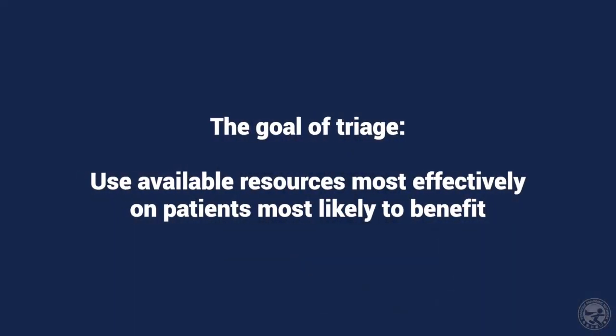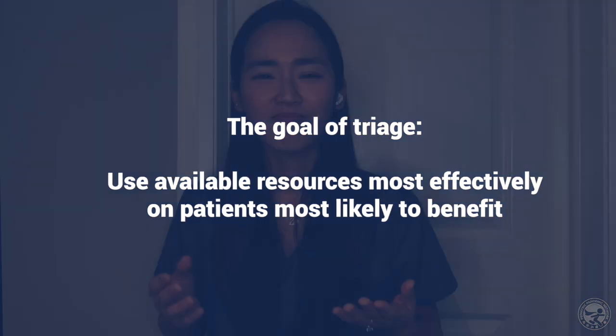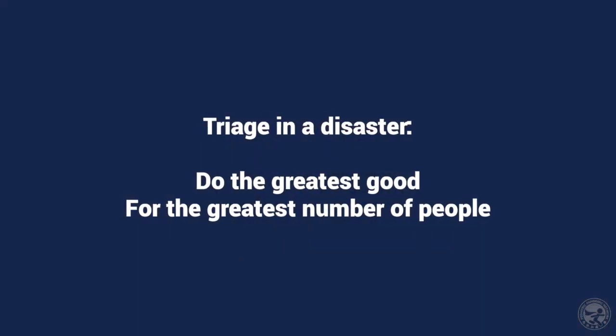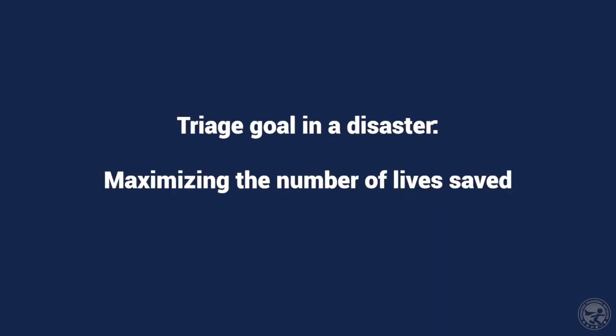The goal of triage is to use available resources most effectively on patients that are most likely to benefit. In a disaster situation, triage is very different. Triage is based on populations and to do the greatest good for the greatest number of people. And triage goals become maximizing the number of lives saved. Mass casualty triage is intended to distinguish those requiring immediate life-saving care from those whom care could be delayed.